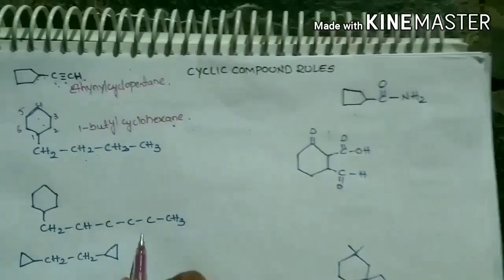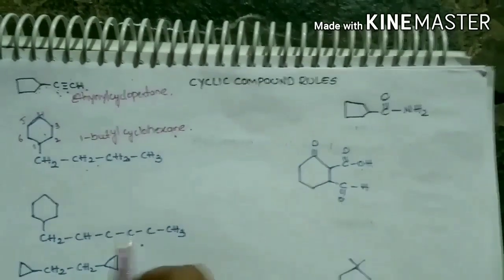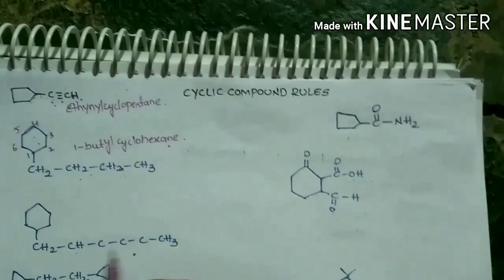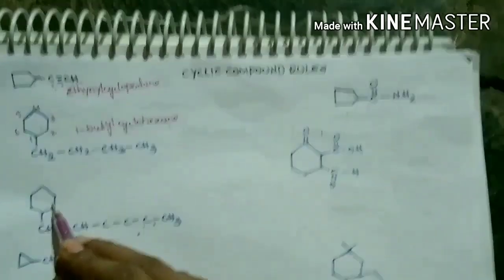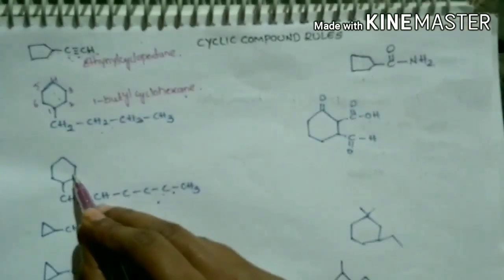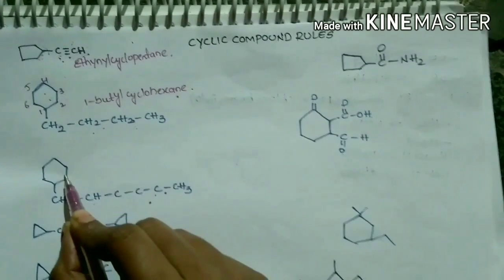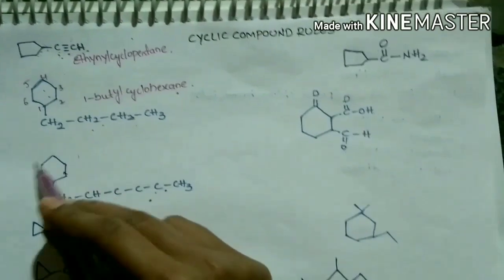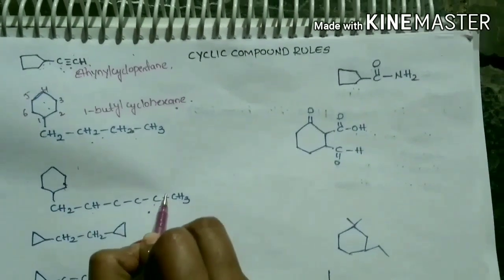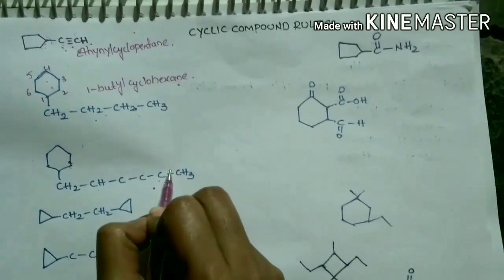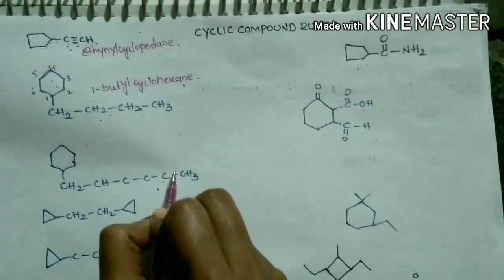In this compound, the open chain also contains 6 carbons, while the cyclic ring also contains 6 carbons. In these cases we must take the cyclic ring as the parent chain, and this has a substituent. So this compound can be named as 1-hexyl cyclohexane.